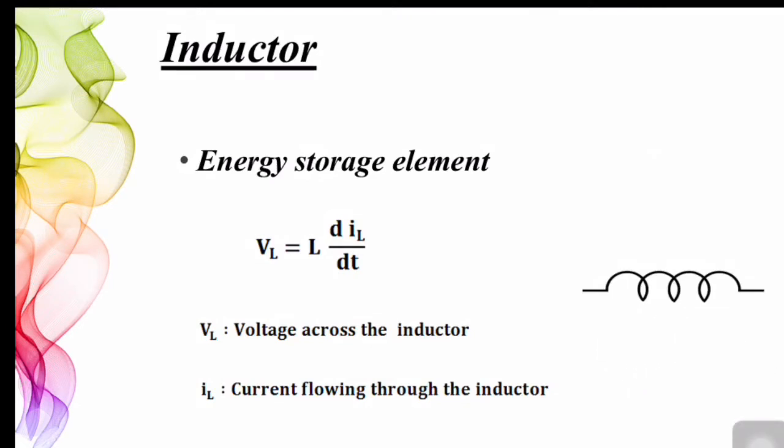Let us now find out the mathematical expression of current through an inductor. As I said earlier, the voltage across an inductor VL can be expressed as L dIL/dt. From this equation, we can write dIL = (1/L) VL dt. Now, we are going to integrate both sides of this equation from 0 to t. So, we get the integral from 0 to t of dIL equal to (1/L) times the integral from 0 to t of VL dt.